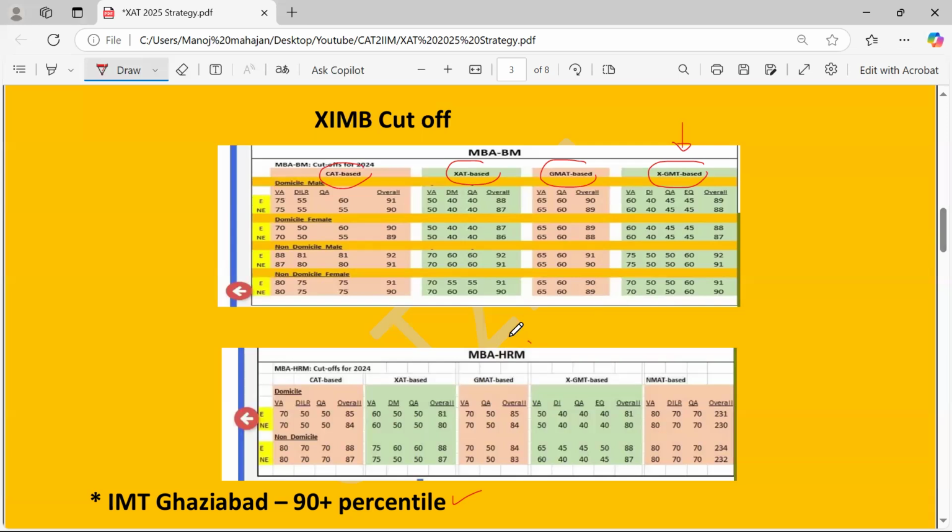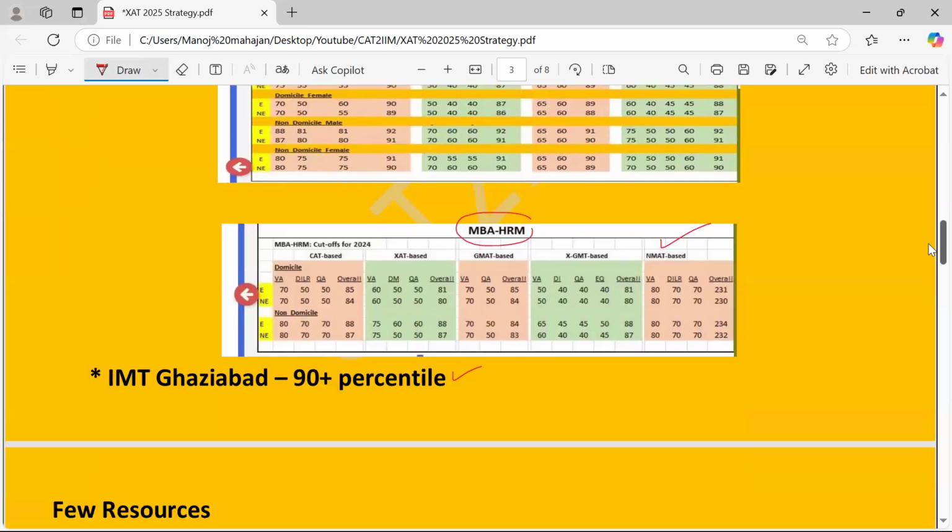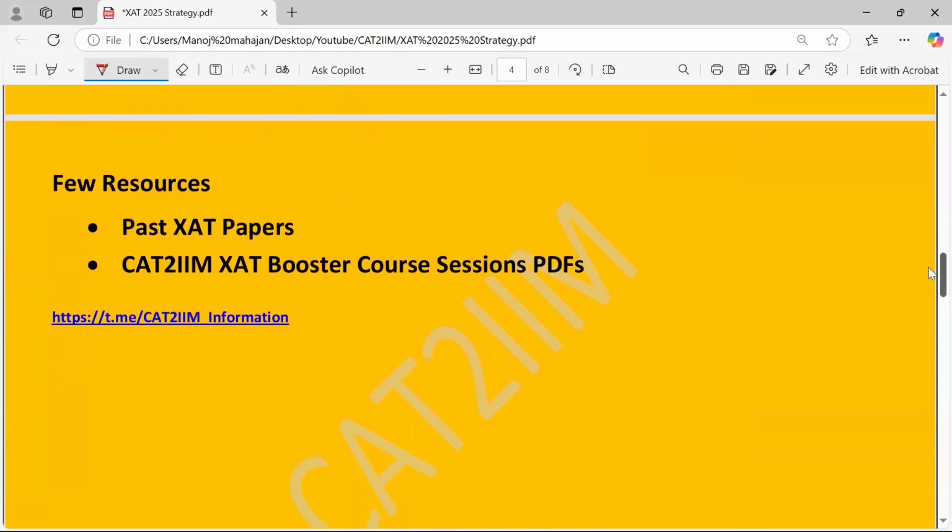For MBHRM also they have these cutoffs. And for the MBHRM course, they look at the NMAT cutoffs also, which I have mentioned over here on the screen.